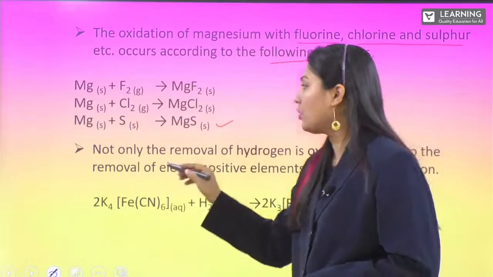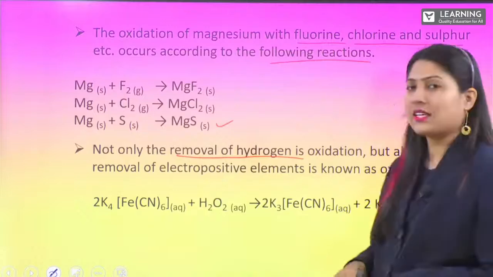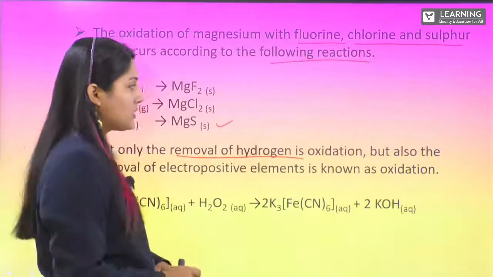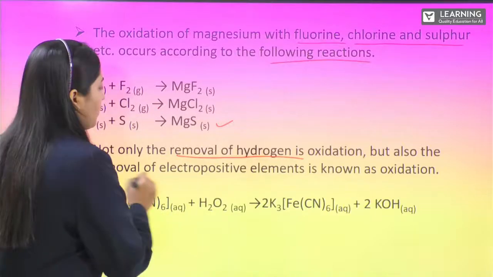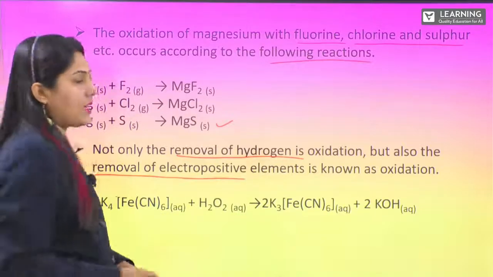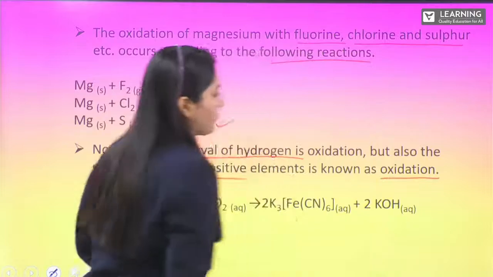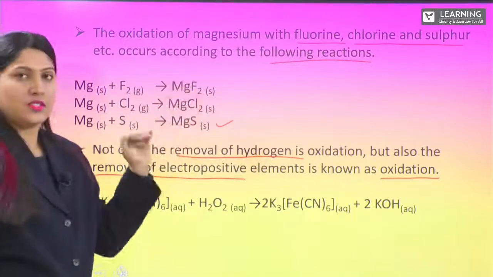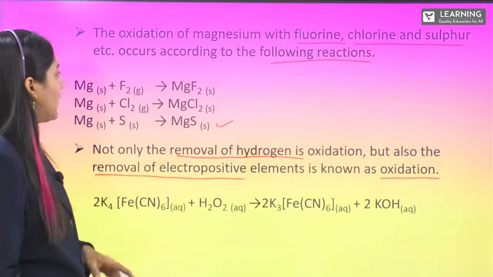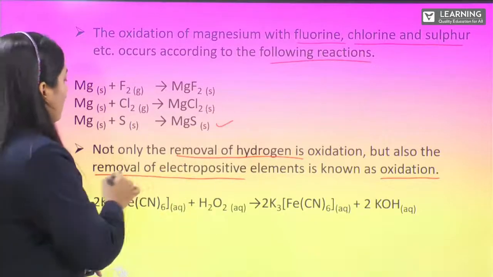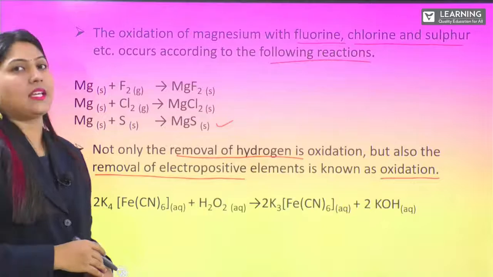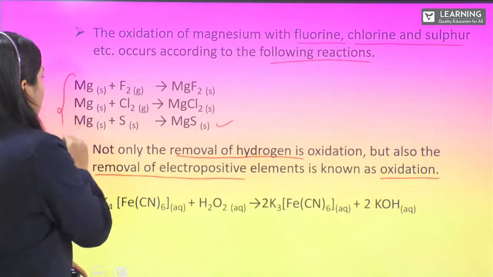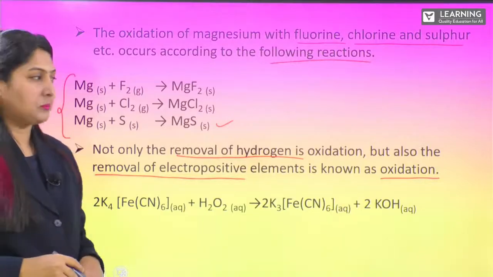So by this, not only the removal of hydrogen is called oxidation, but we can also say addition of electronegative element is known as oxidation. Got it? And here we can say reduction. We'll speak about this a bit later. If the removal of electropositive element is taking place, we can call it oxidation. Do you think these are undergoing oxidation or not?